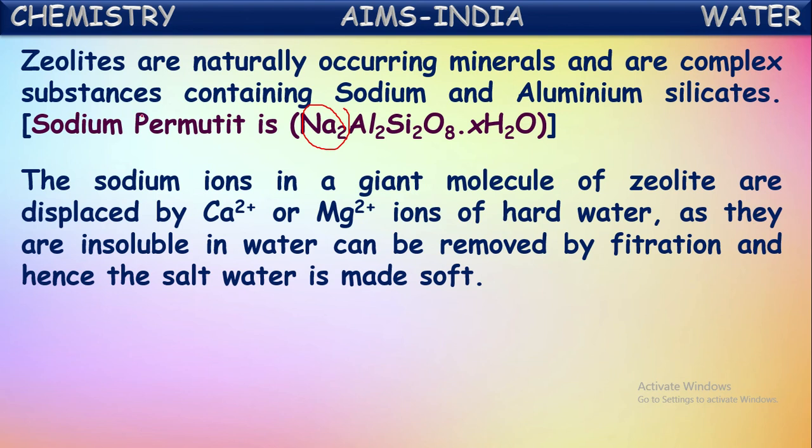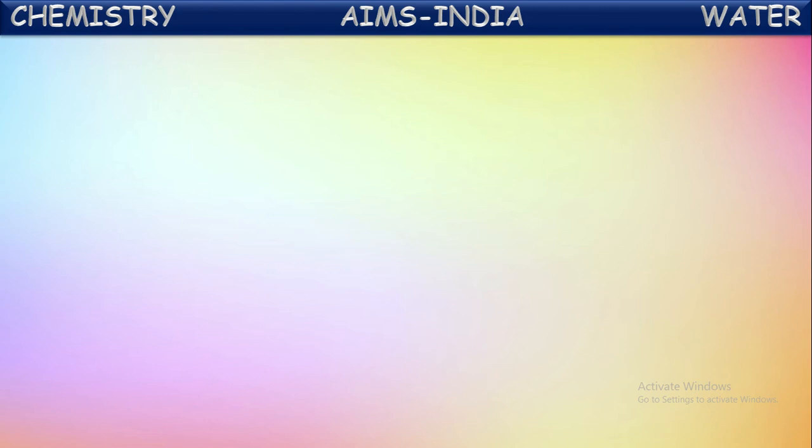So, when this hard water passes through this permutit or zeolite, which contains sodium ions, these calcium ions or magnesium ions replace the sodium ions and convert into calcium and magnesium silicates, which are insoluble in water. So these can be removed by the filtration process, and thus that water becomes soft water. This happens in the permutit process.